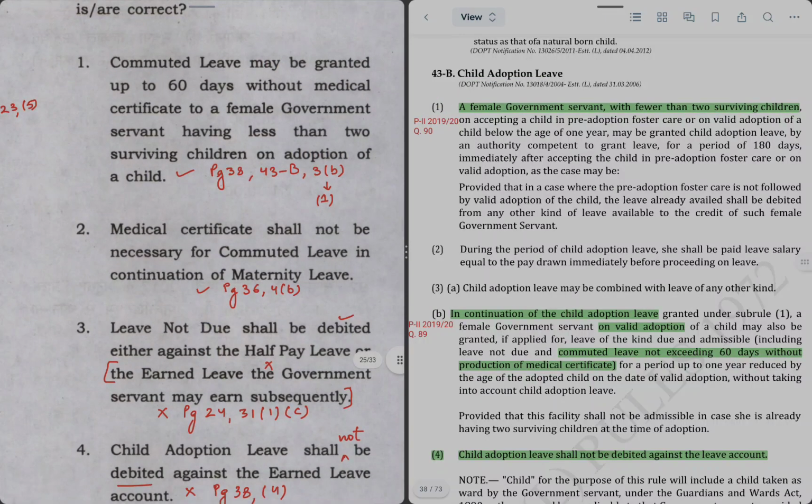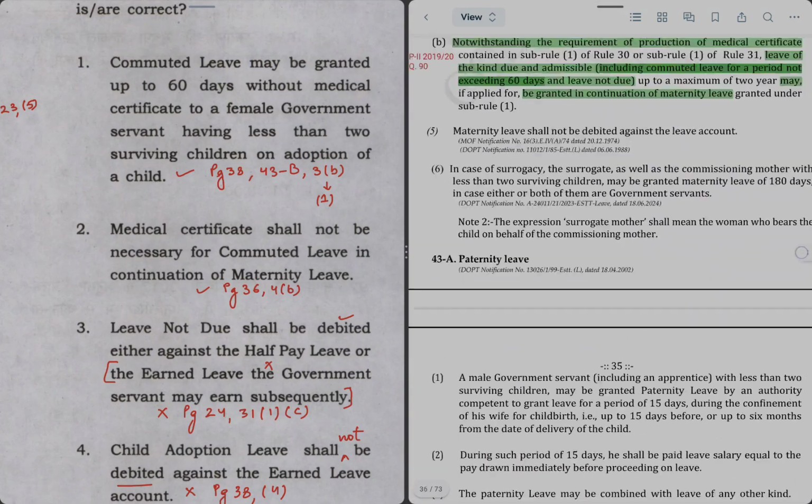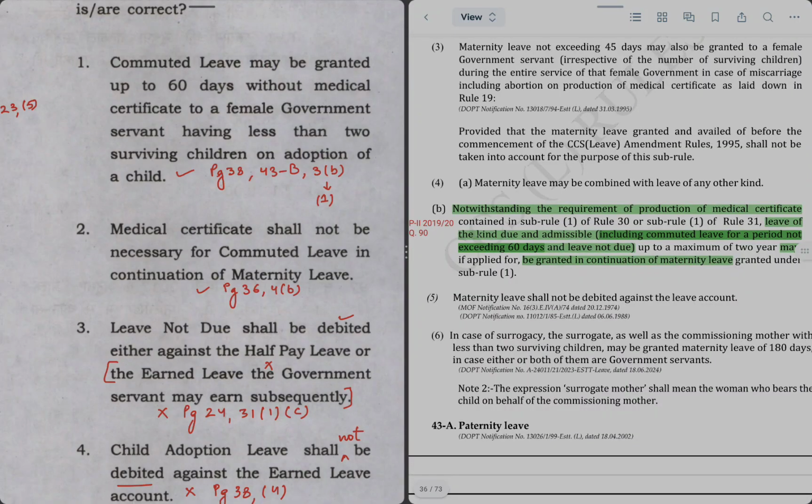Next statement is medical certificate shall not be necessary for commuted leave in continuation of maternity leave. So first thing is that commuted leave can be taken in continuation of maternity leave, so that is true. For this we'll go to page 36. Next, in continuation of maternity leave, and now we'll address the first part. Notwithstanding the requirement of production of medical certificate, that is, without the requirement of production of medical certificate, leave of any kind due and admissible, including commuted leave, can be granted in continuation of maternity leave. So this statement is also right.